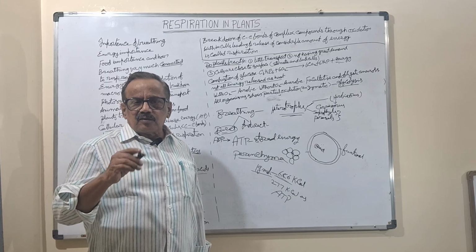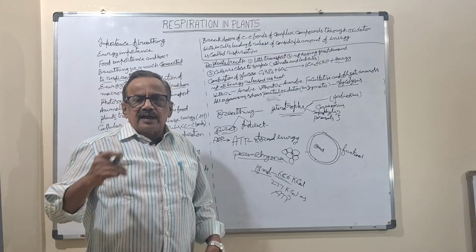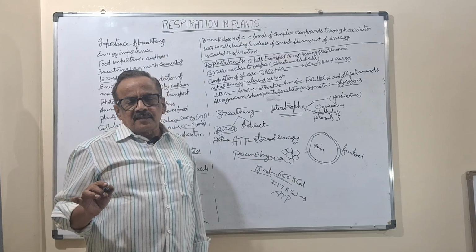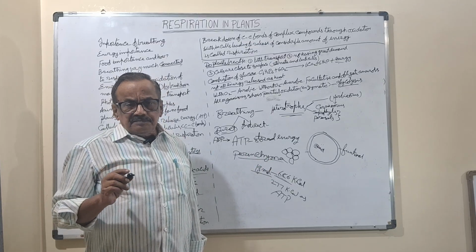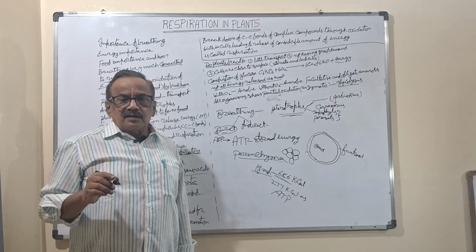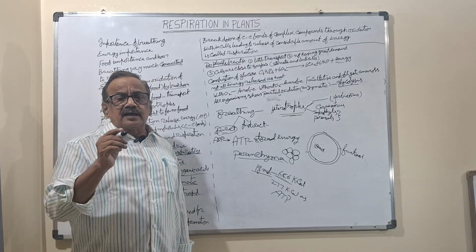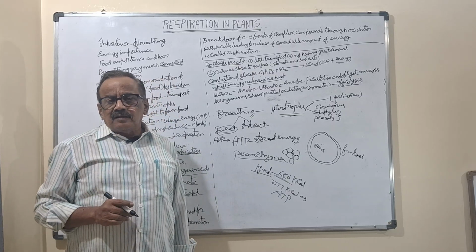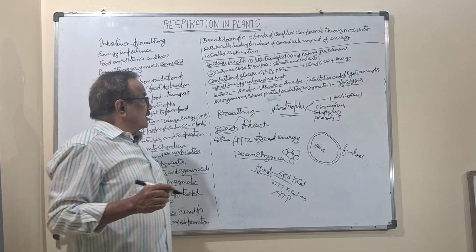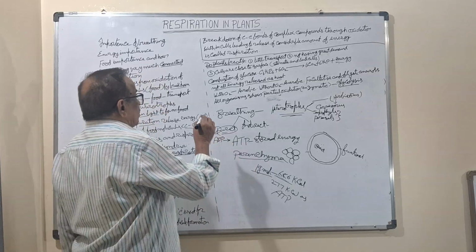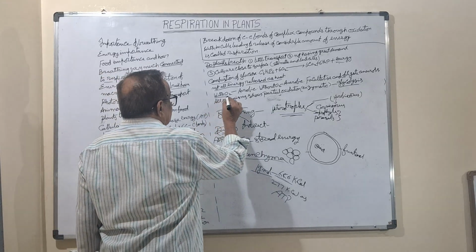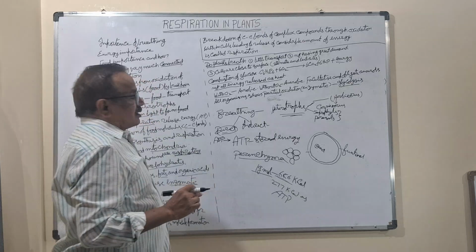But without oxygen, only a little energy will come out by partial oxidation.